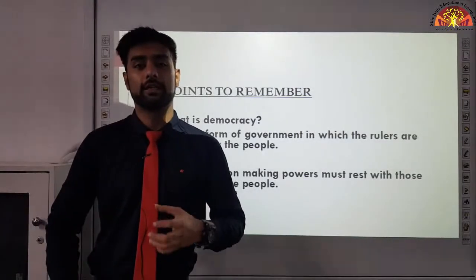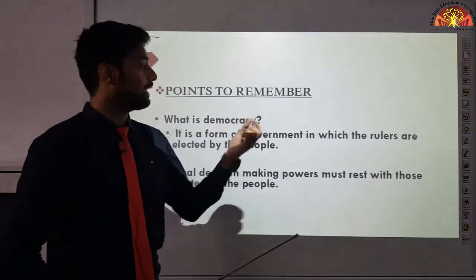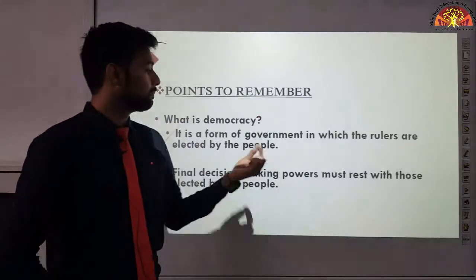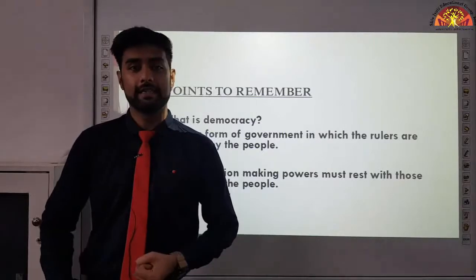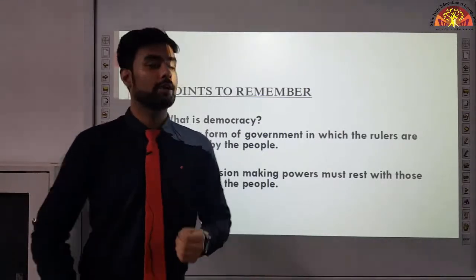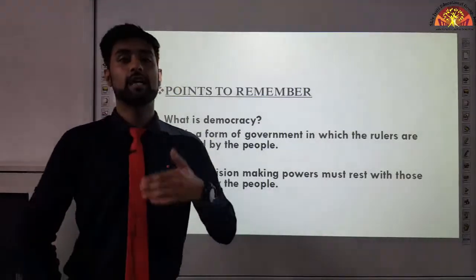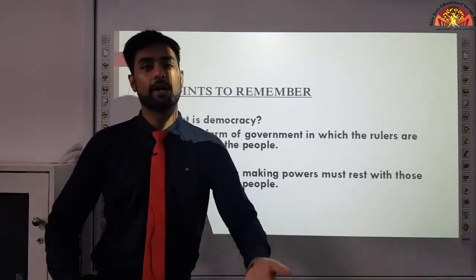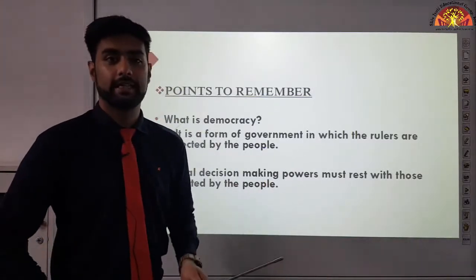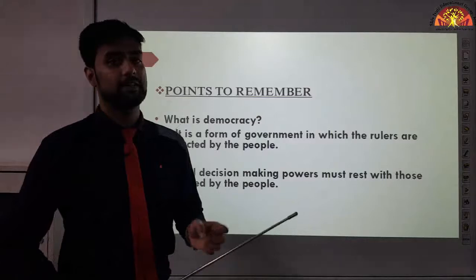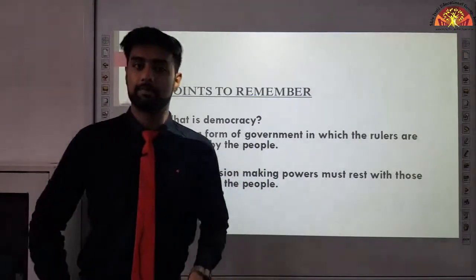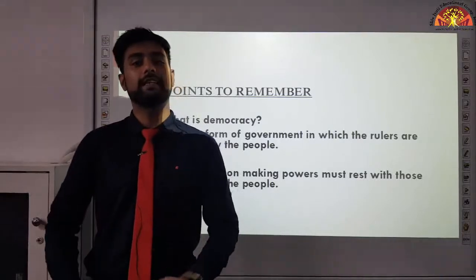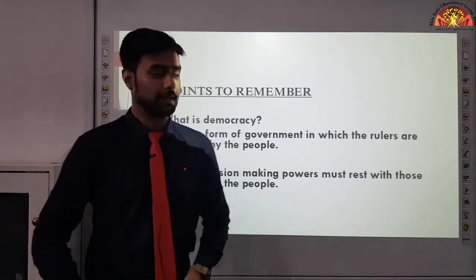In this, the rulers, our leaders, are elected by whom? Who elects them? The people, the general people of a country. Suppose you are living in India. Now you know that India is a democratic country. How so? Because our politicians are elected, right? Elections happen every 5 years, and our leaders are elected by whom? By the people. So you can say that India is a democratic country.